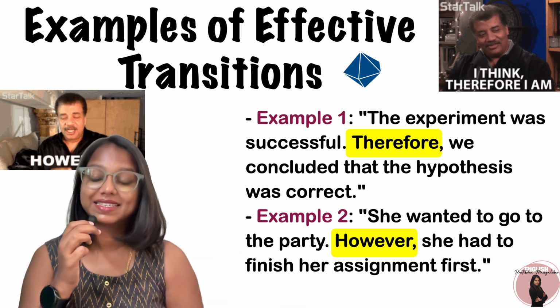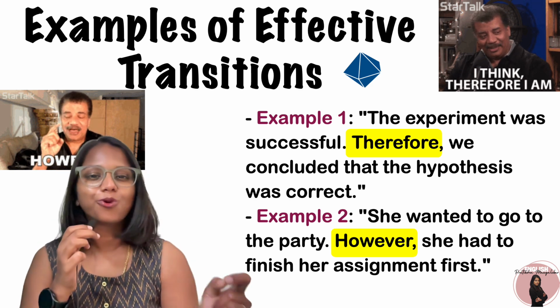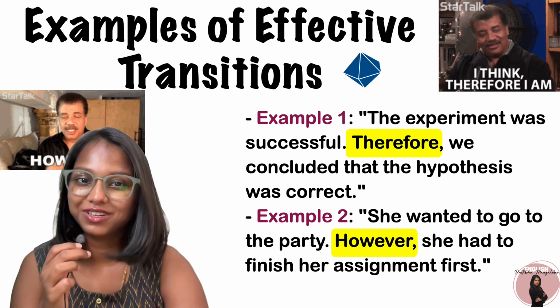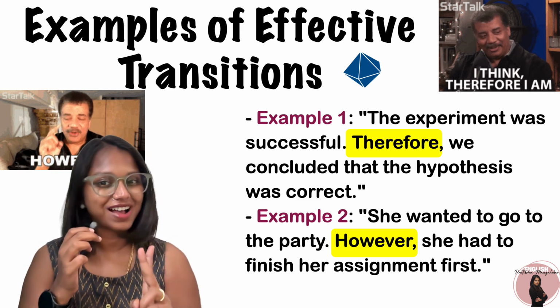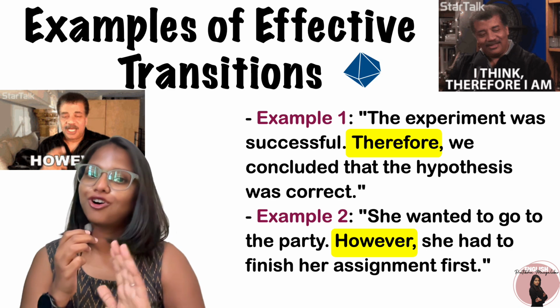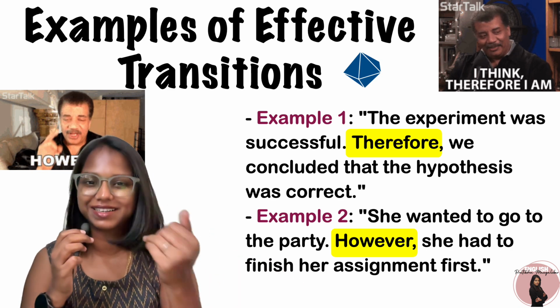In the second example: She wanted to go to the party, however, she had to finish her assignment first. However contrasts both the ideas, showing the reader's shift in thought or maybe a change in decision about attending the party.